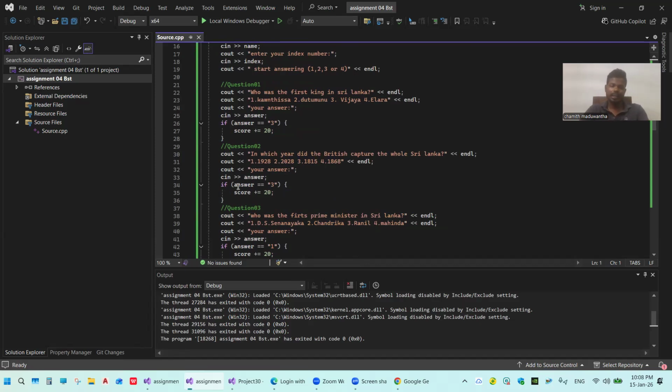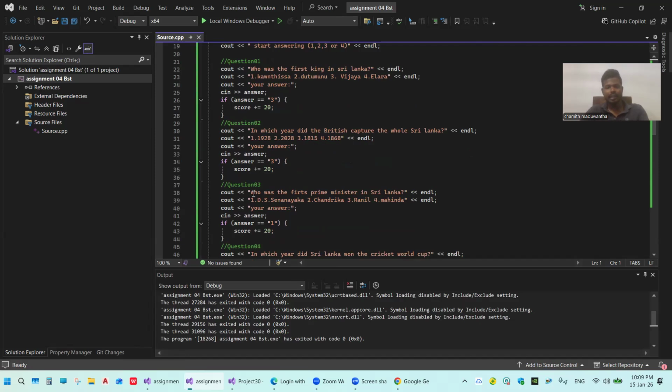Same as the other questions. Using cout, in which year did the British capture the whole of Sri Lanka? Number one 1928, number two 2028, number three 1815, number four 1868. Give endl, cout answer, cin answer. If answer equal to number 3, score plus equal to 20 marks.